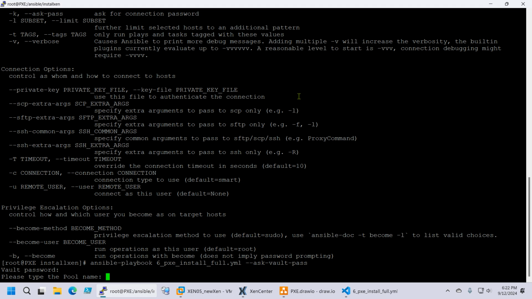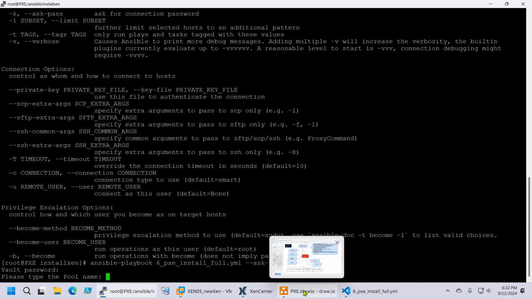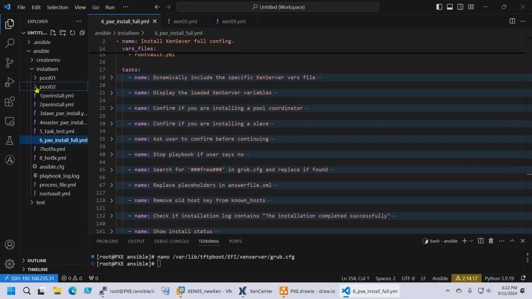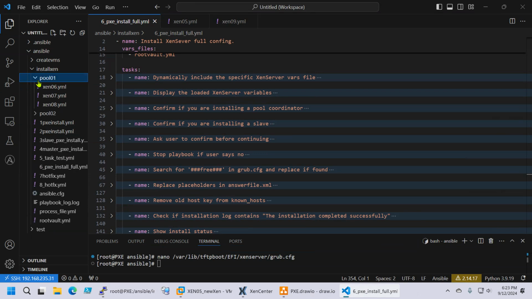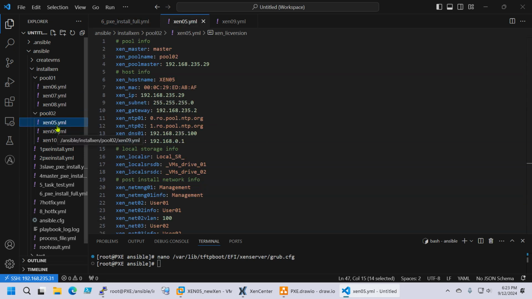Okay, now I've configured it so I created something like a database, but it's not a database, they are just simple folders. So I created, for example, one directory for pool 1 and one directory for pool 2, and I have each host. For each host I'm using a YAML file.